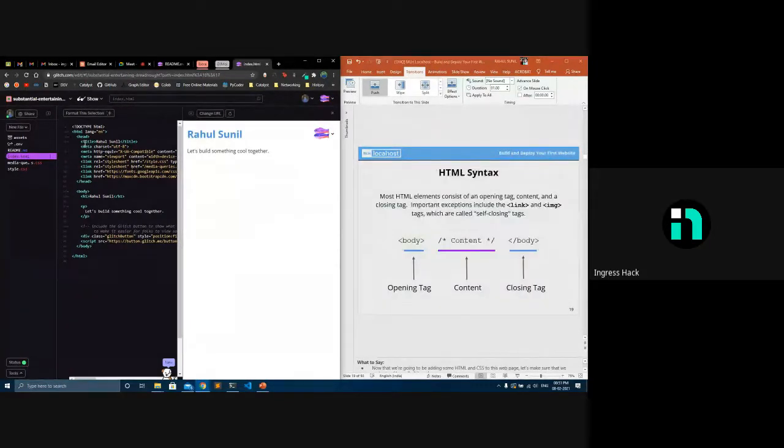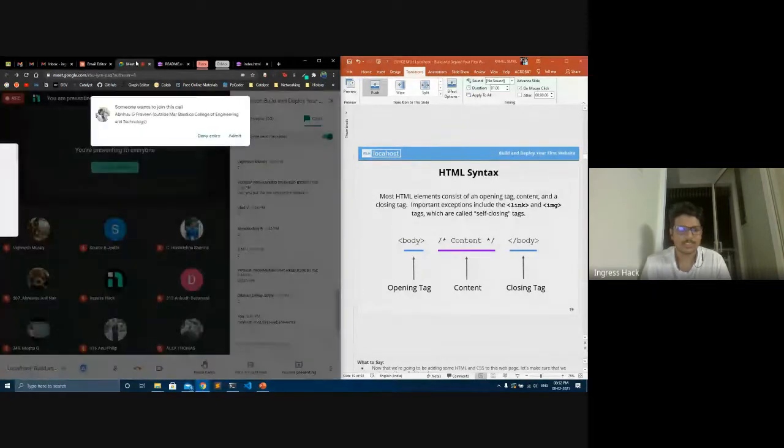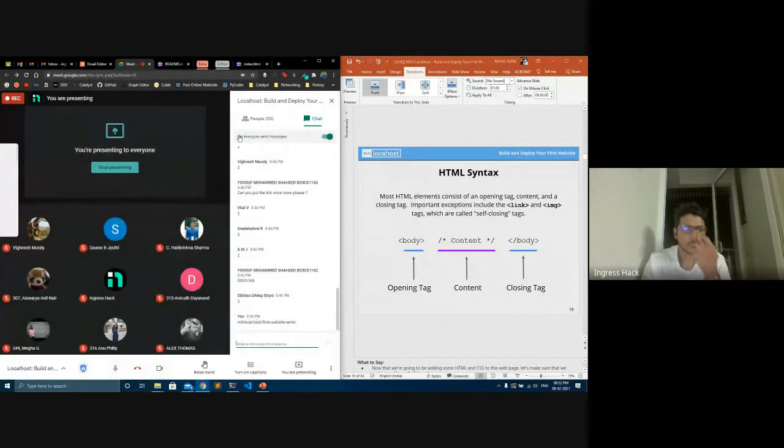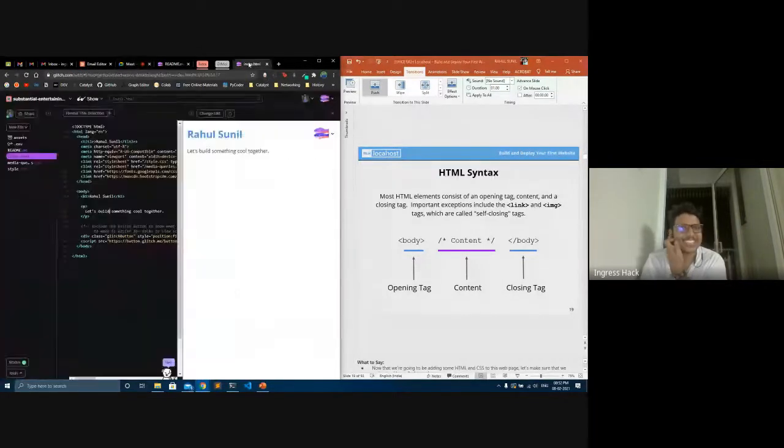So basically HTML. Wait, before that, are you guys able to follow along? Am I going too fast? People are still joining. Anyways, I think we'll have to share the recorded session because starting from the beginning is not a proper way. But are you guys able to follow along? Okay, not fast. Okay, thanks, Viknesh.